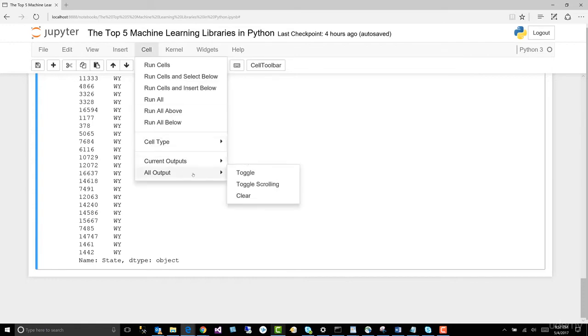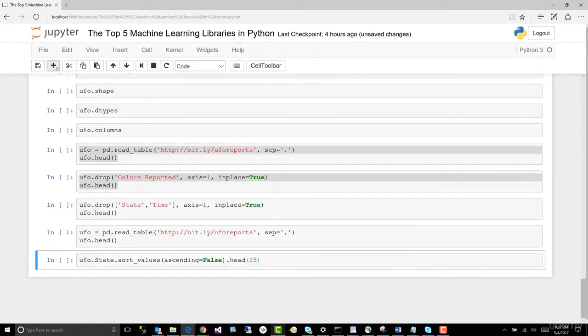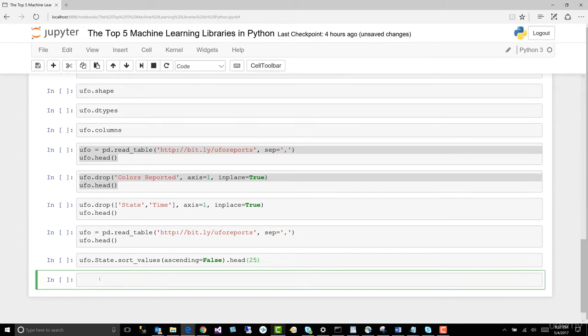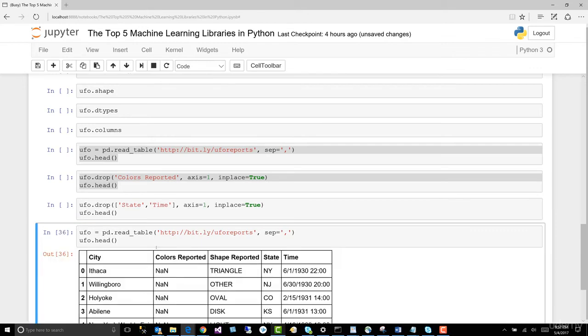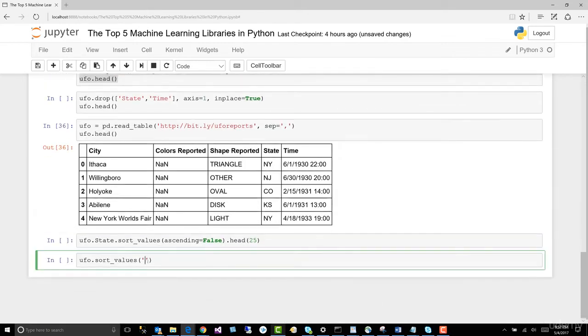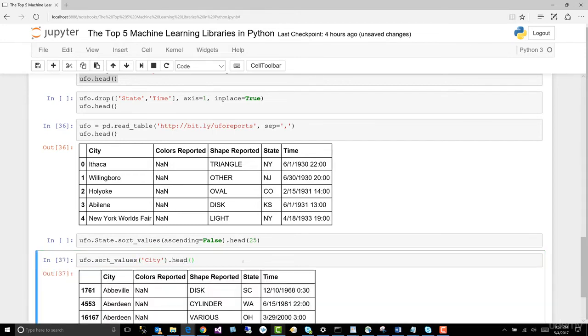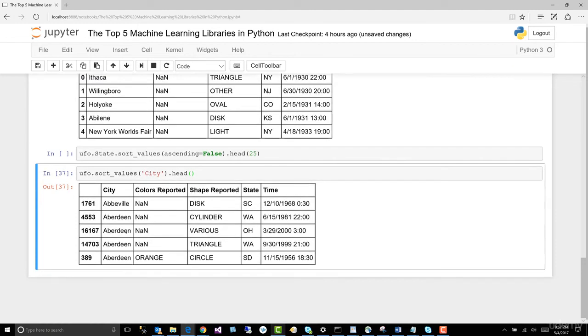Let's clear our cells. Cells, output, clear. Let's add a cell. Now let's go ahead and sort UFO. Type the same way. Let's sort underscore values, and we'll put some parentheses, and let's get our data back. I want to be able to see what I'm doing. And we're going to sort by city, C-I-T-Y. Dot head. And we'll hit enter. So we've sorted by city, right?